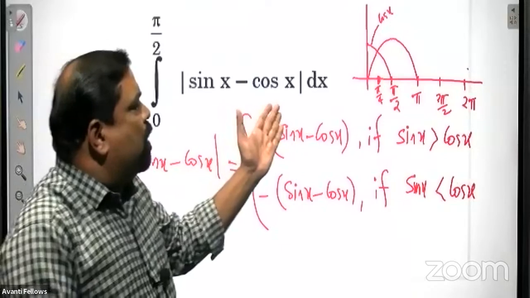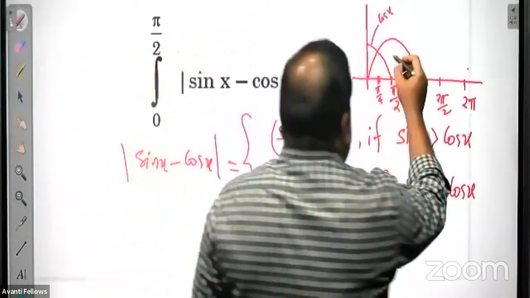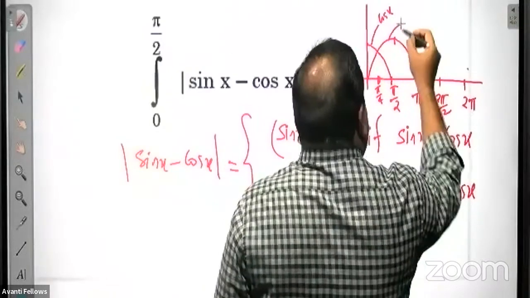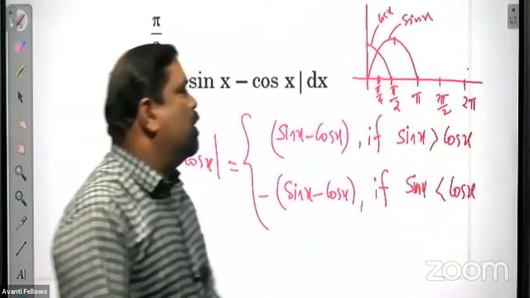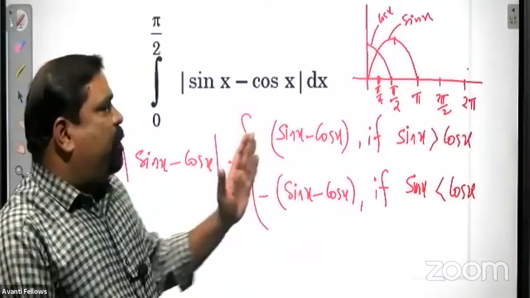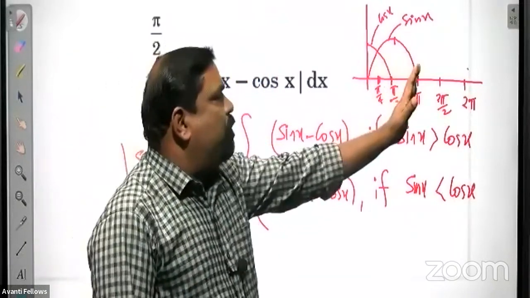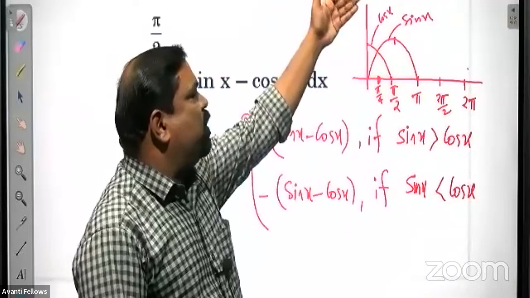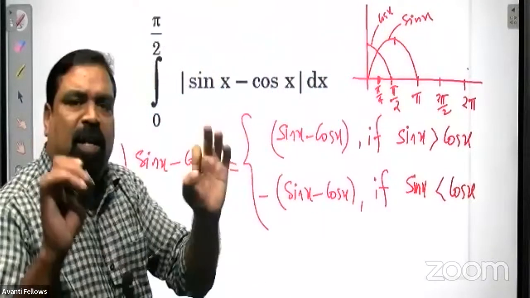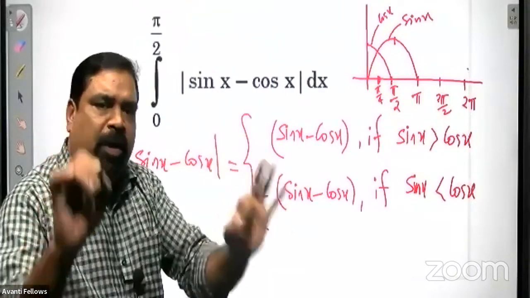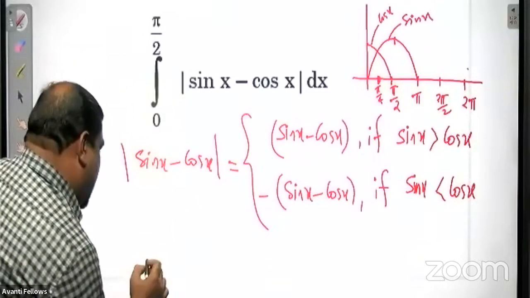And for greater than pi by 4, the sin x value is greater than cos x. For less than pi by 4, cos x is more than sin x, and for greater than pi by 4, sin x is more. So pi by 4 is the turning point, the point where we have to break this integral. Now we can easily write the answer.